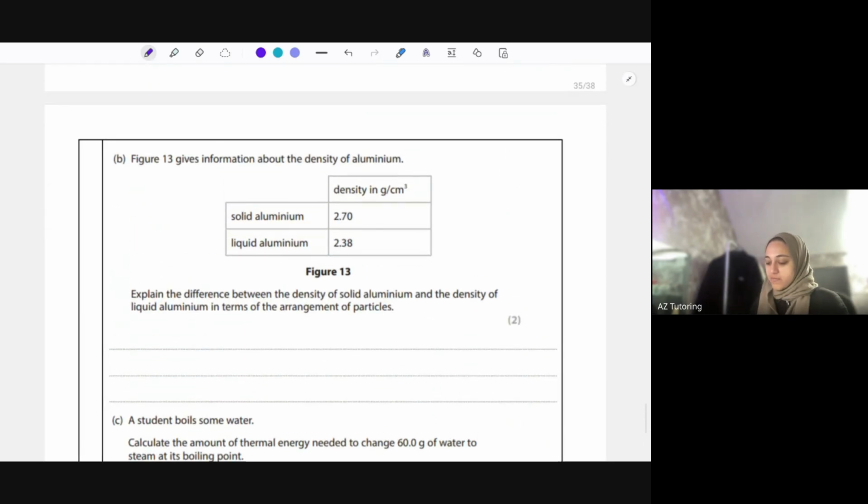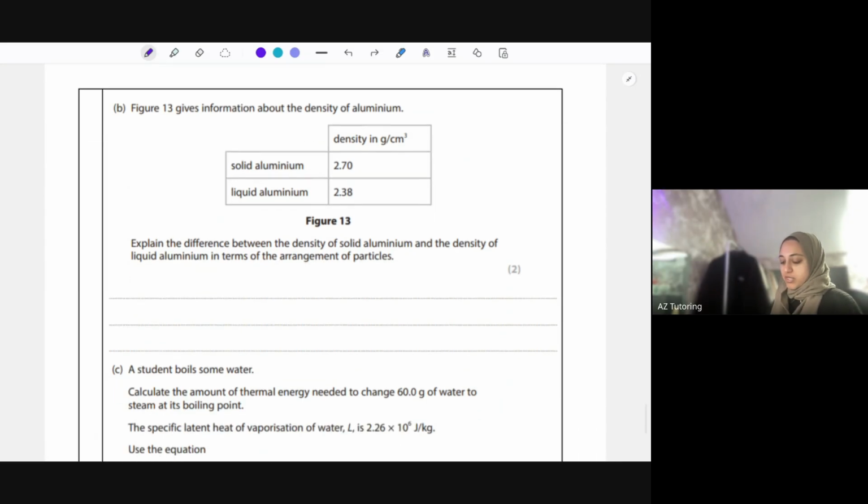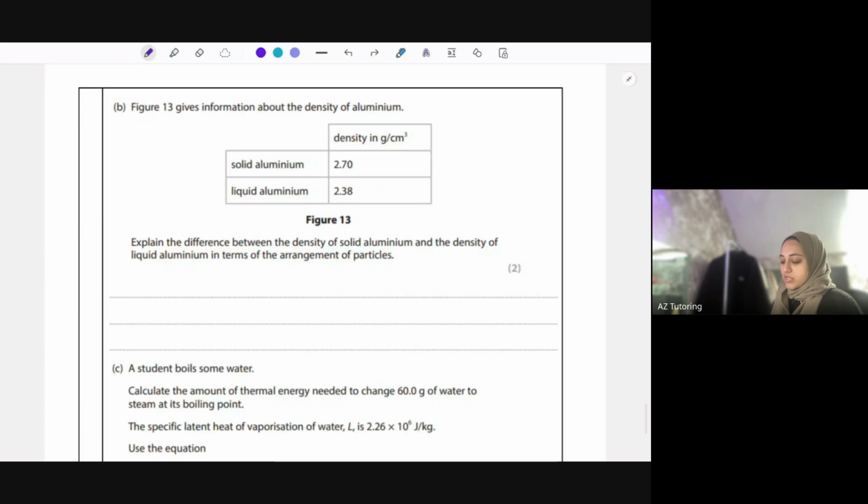So figure 13 gives information about density of aluminium. So you can see the solid aluminium has a lot higher density, so mass per volume, compared to the liquid aluminium. That's expected. Explain the difference in density of solid aluminium and the density of liquid aluminium in terms of arrangement of particles. So you're just describing the difference between solid and liquid.